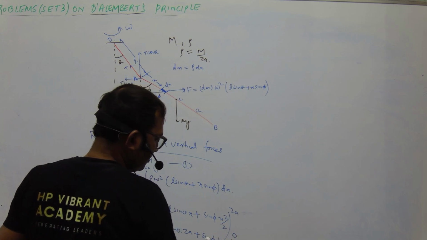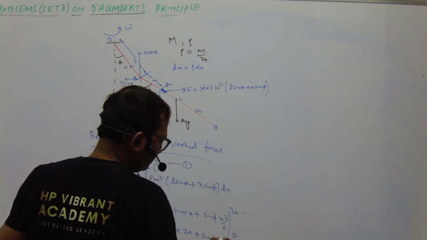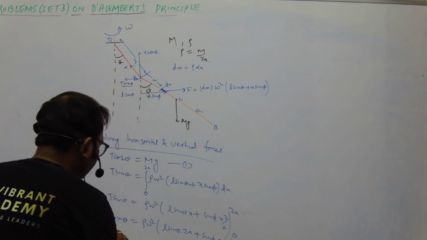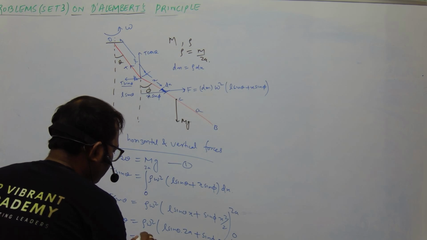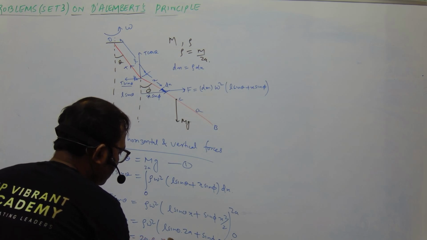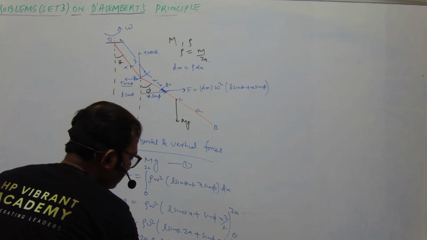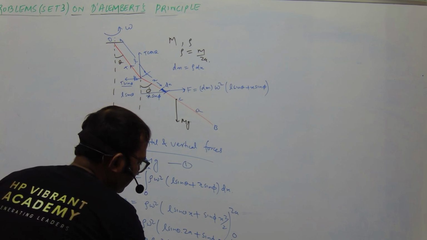So this gets cancelled to 2a square. Okay, so 2a we can take out. So we have T sin theta is equal to 2a into rho omega square into (L sin theta plus a sin phi).